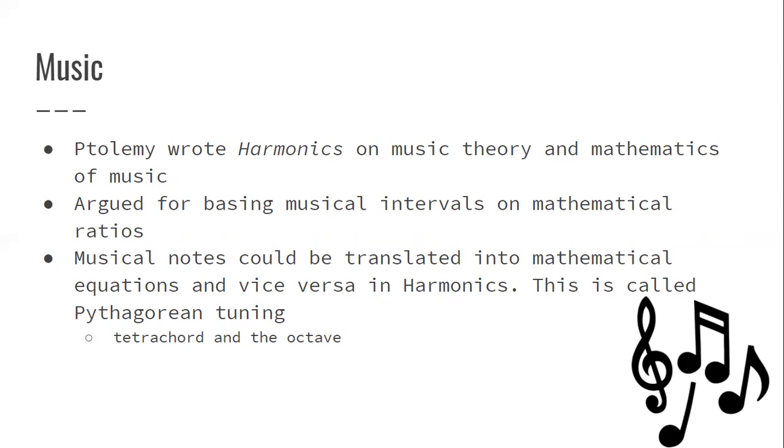He also wrote about how music notes could be translated into mathematical equations, and vice versa, in Harmonics. This was called Pythagorean tuning because it was first discovered by Pythagoras. But the difference is Pythagoras believed that the mathematics of music should be based on a specific ratio of 3:2, whereas Ptolemy merely believed that it should generally involve the tetrachords and the octaves. So they varied on that. That's why it is referred to as Pythagorean tuning, but it did have some differences from what Pythagoras had thought.